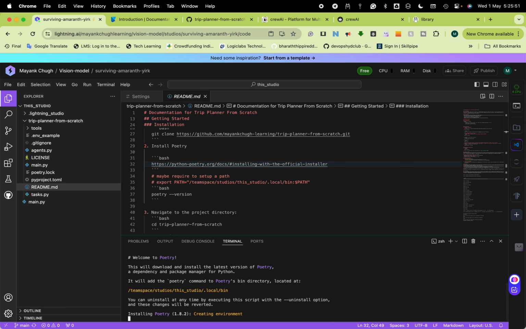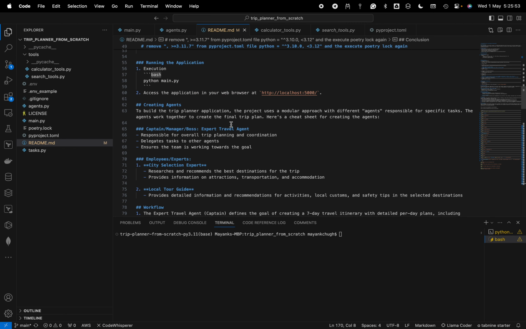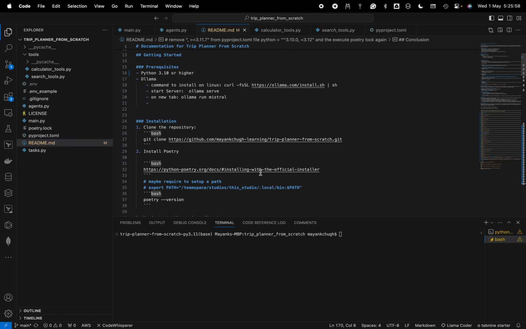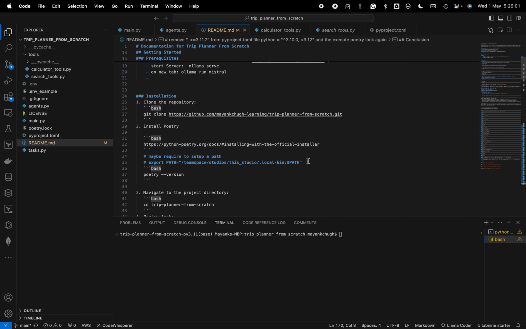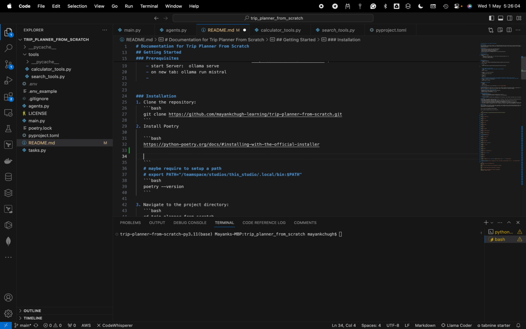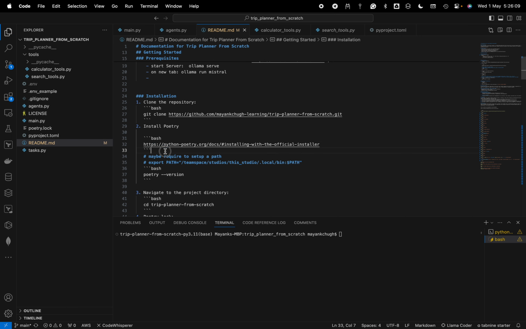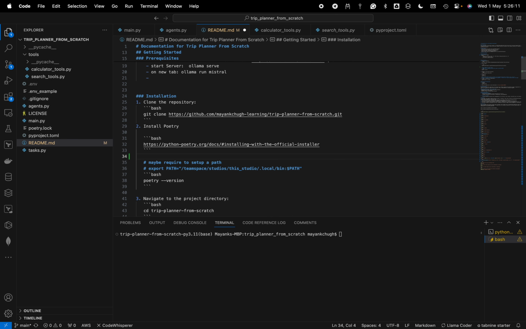Just install that Poetry. Also, let me update this in my readme file. So installation of Poetry for the Linux machine. Linux installation command. This is how it is done. So I have mentioned all the steps.